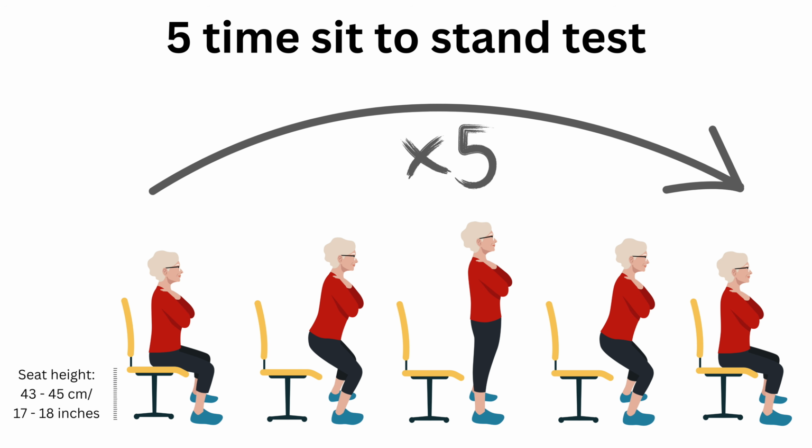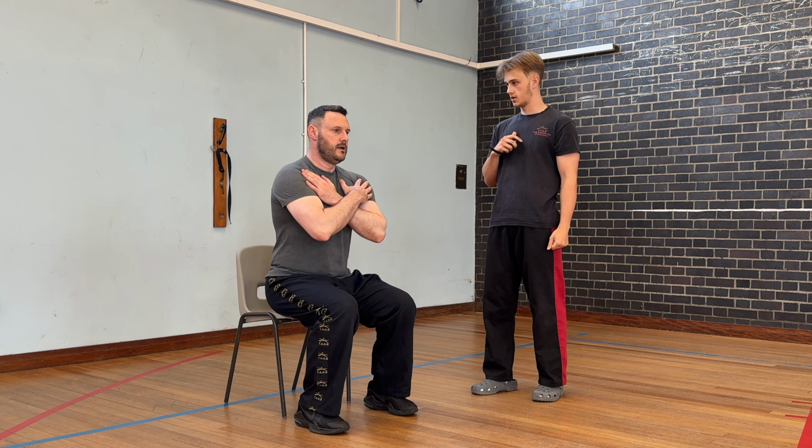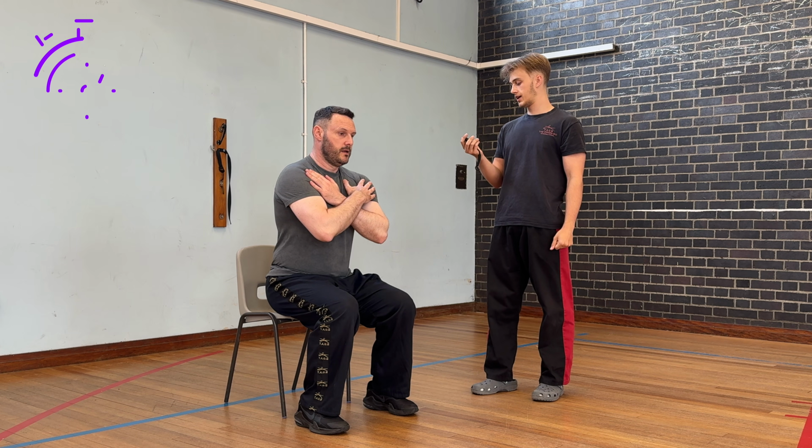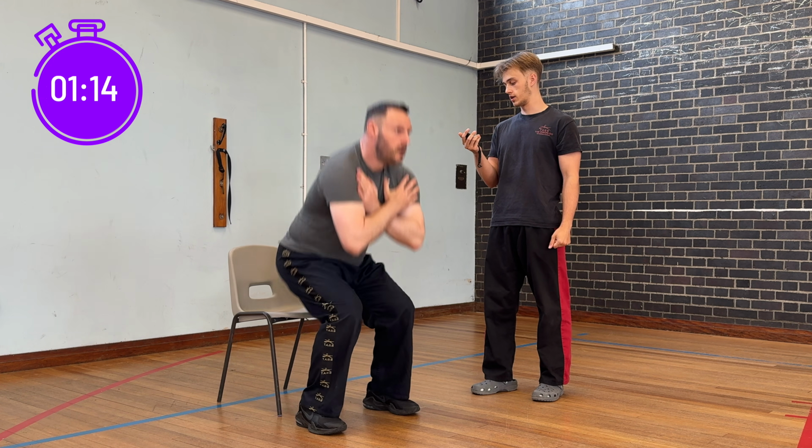To ensure the setup for the test is correct, a freestanding chair that's not supported against a wall must have a standard seat height between 43 and 45 centimeters, which is 17 to 18 inches. The participant must start seated without touching the back of the chair or their legs touching the seat. In other words, sat on the front half of the chair and their feet flat on the floor with their arms crossed over their chest. The person recording the time will say when to start by calling the word go and start the stopwatch.